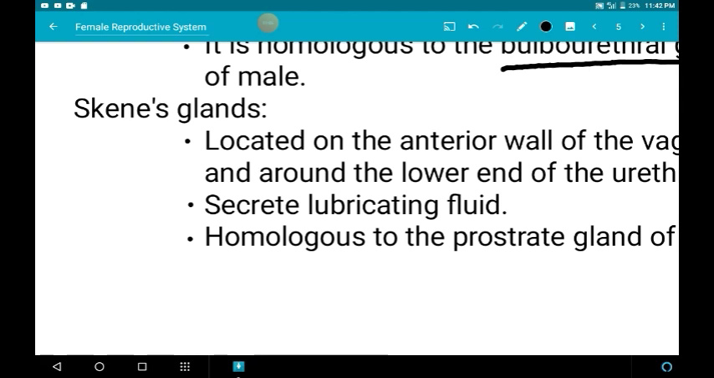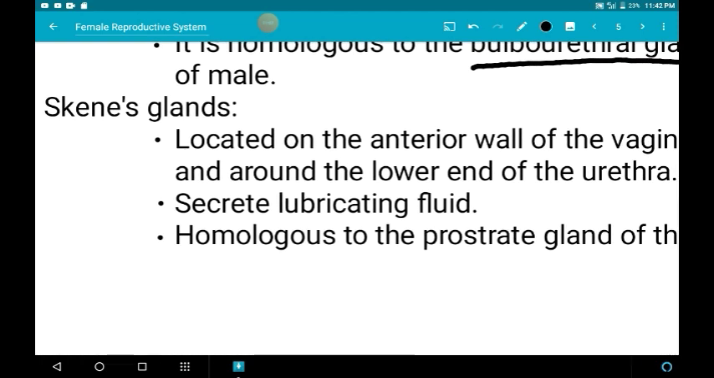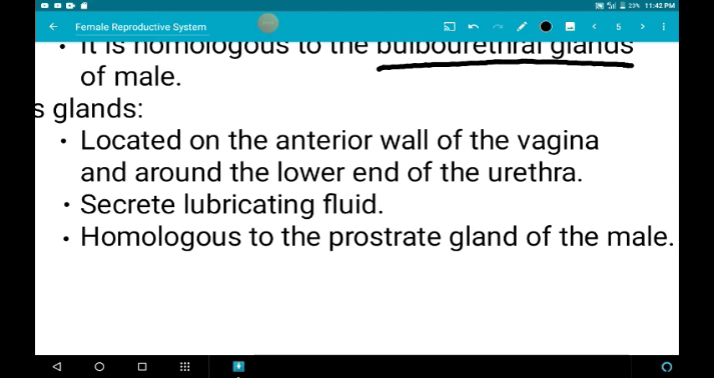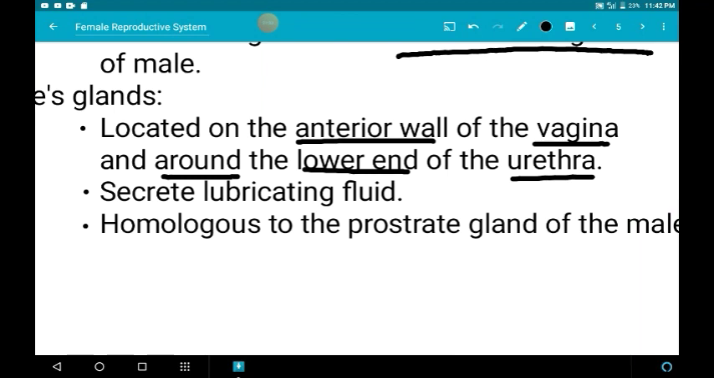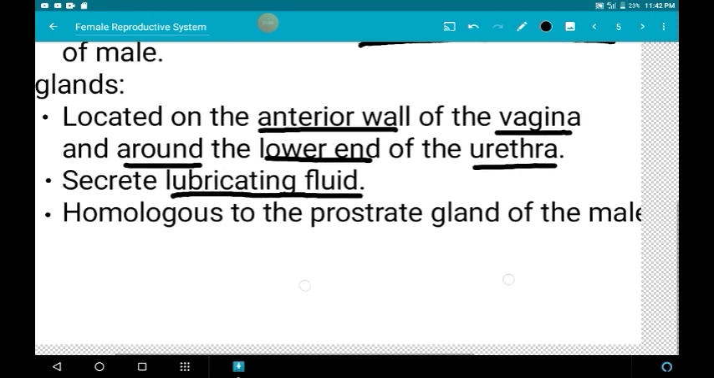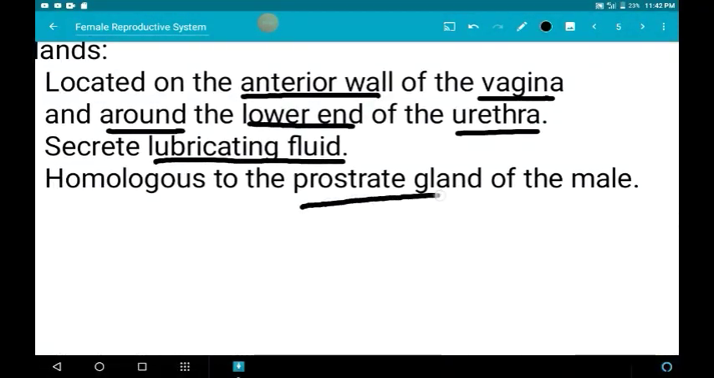Next we are going to see Skene's gland. Skene's glands are located on the anterior wall of the vagina, around the lower end of the urethra. The urethra is the end part of the urinary bladder, and it is found at the anterior wall of the vagina. It secretes a lubricating fluid, and this gland is homologous to the prostate gland of the male reproductive system.